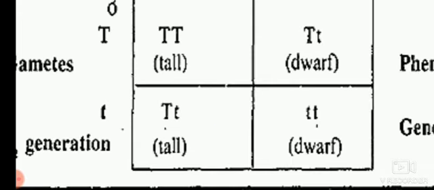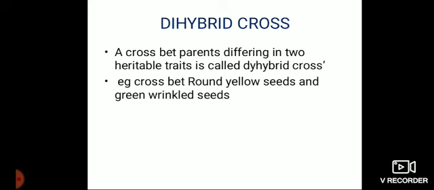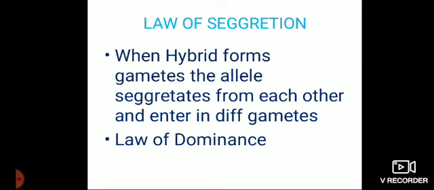But when it separated from the capital T, now it showed its character, the recessiveness. So separation is segregation. When it segregates or separates from the capital T or the dominant gene, it can express itself. So that is the law of segregation. So law of segregation and law of dominance we study with the help of the monohybrid cross.